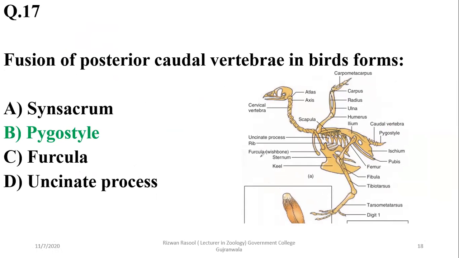Furcula is their wishbone or modified keel, and uncinate processes are also found in the birds, on certain ribs, as you can see over here, above the ribs. So the right option in this question is beta.